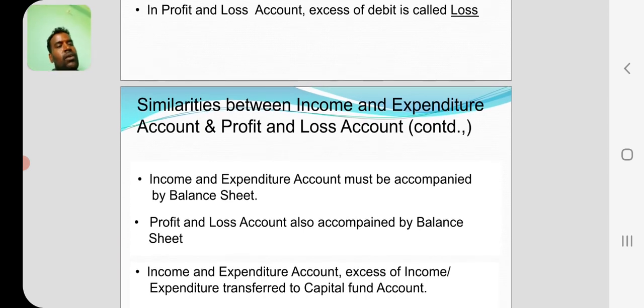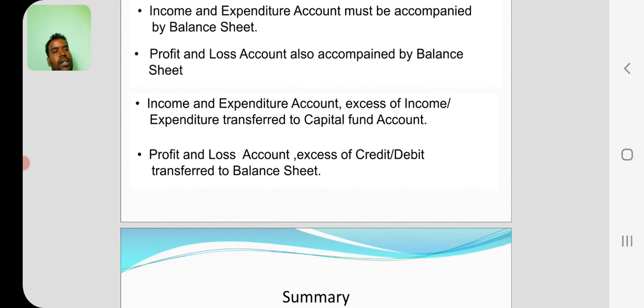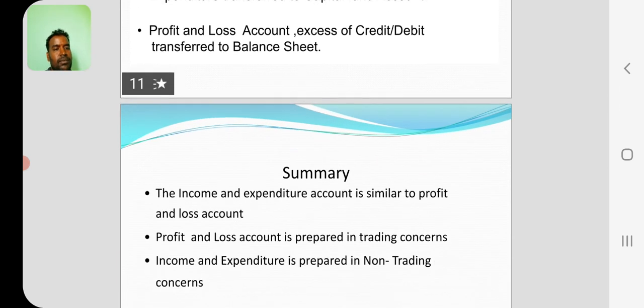Income and expenditure account must be accompanied by balance sheet. Profit and loss account is also accompanied by balance sheet. Means in both trading and non-trading, the third one is compulsory, that is balance sheet should be prepared by non-trading organization as well as trading organization. In income and expenditure account, excess of income or expenditure is transferred to capital fund account, whereas in profit and loss account, excess of credit or debit is transferred to balance sheet.